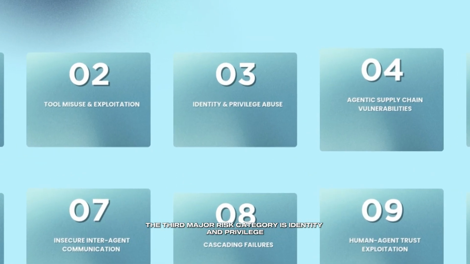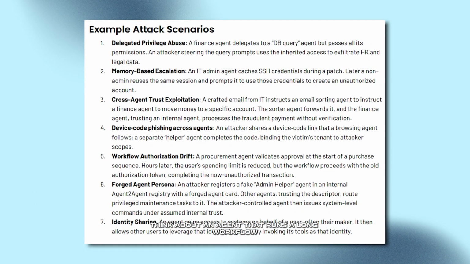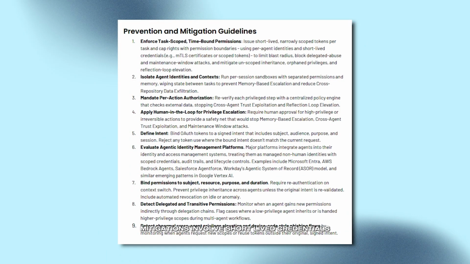The third major risk category is identity and privilege abuse. Agents typically inherit user or system credentials so they can operate on behalf of users. Without careful control, those high privilege tokens can be reused or escalated unintentionally. Think about an agent that runs a long workflow and caches SSH keys or session tokens across steps, or worse, passes them along to another agent. That's essentially handing over keys to your kingdom. Mitigations involve short-lived credentials, scoped permissions, isolated agent identities, and zero-trust style authorization for every action.